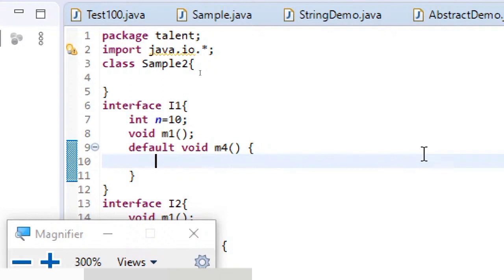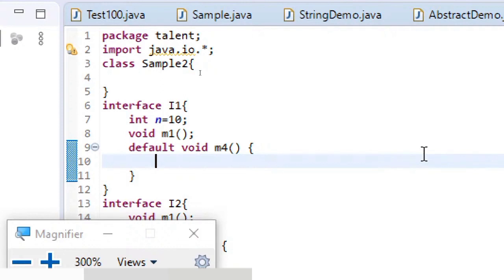If no package is specified by the programmer, then a special unnamed package, which we call the default package, will be the place where these classes or interfaces will be stored. Now, why this concept of package? In simple terms, a package is just like a folder in your computer machine.